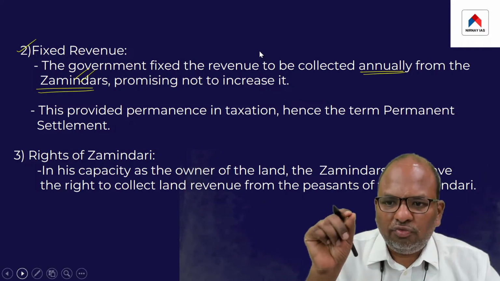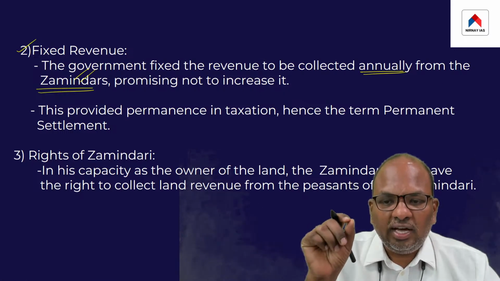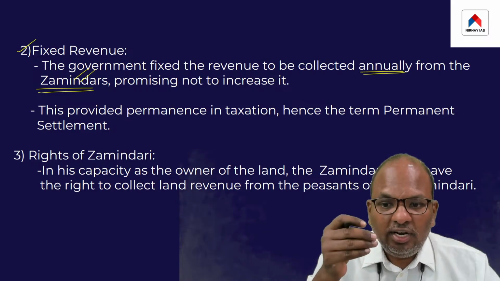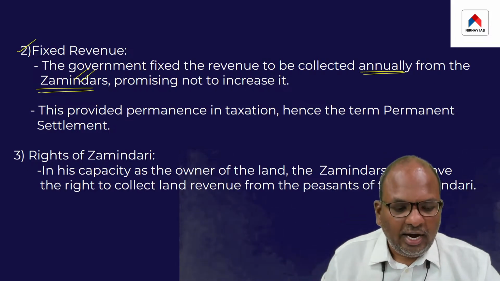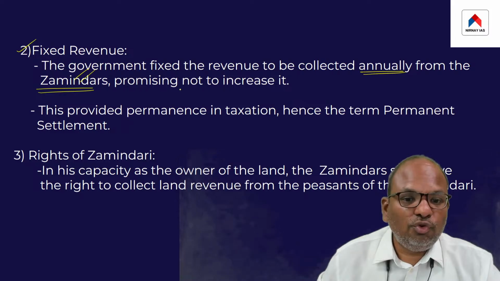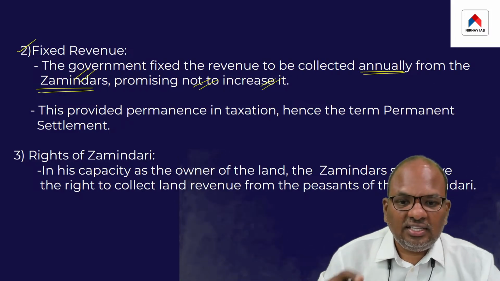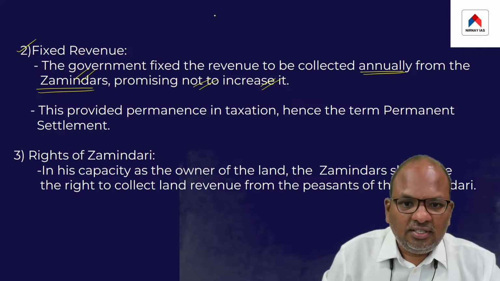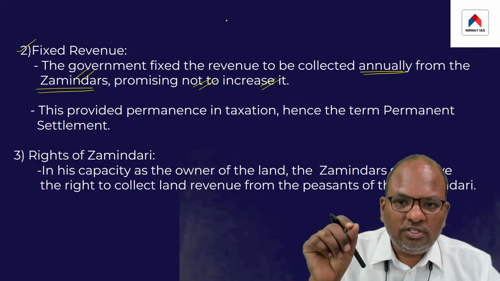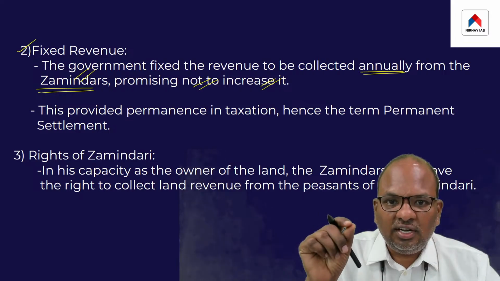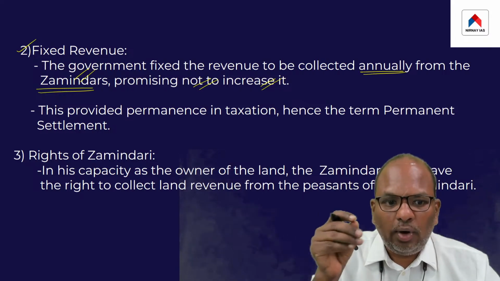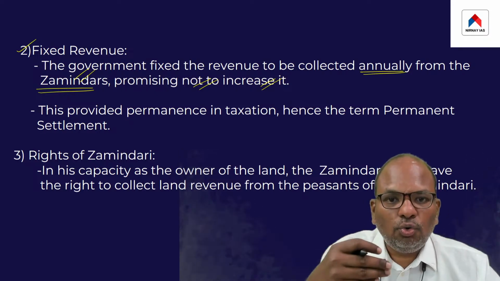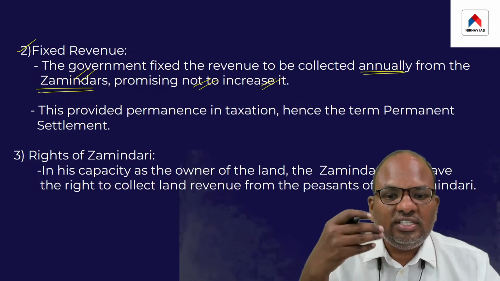The British also fixed land revenue to be collected annually from each zamindar. And the British also promised that it would not increase the land revenue annually. So the point is, the British promised to collect a fixed amount of land revenue annually from each zamindar. It also promised not to increase the land revenue each year.